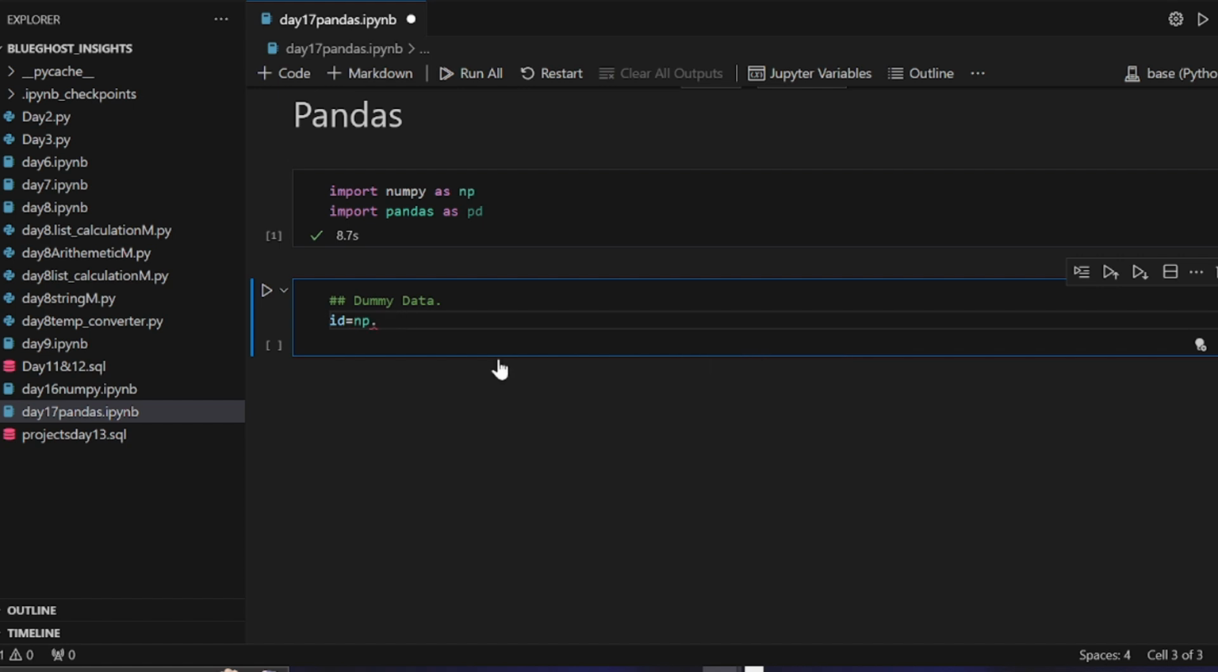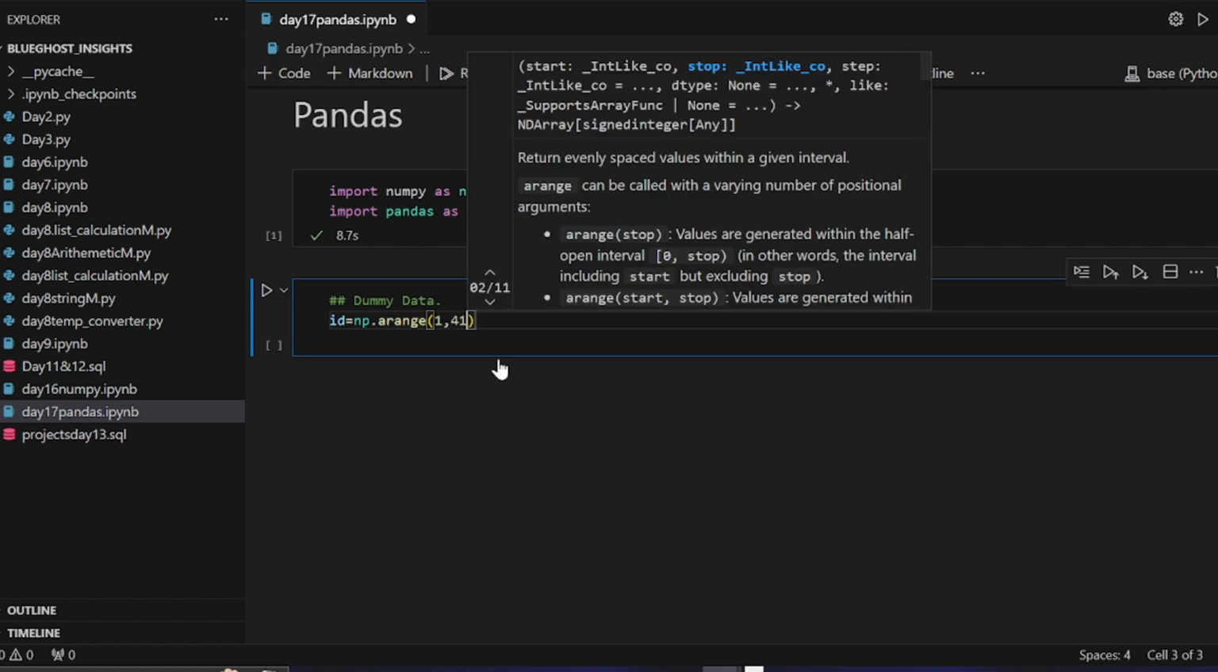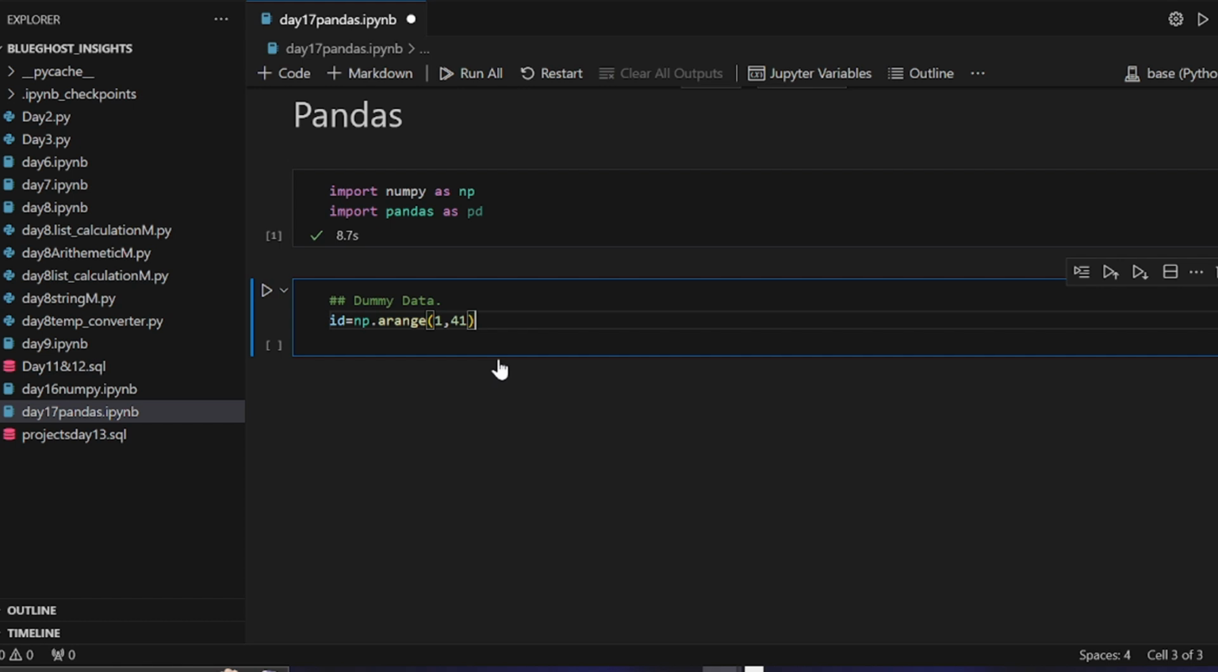Okay, np.arange. So np.arange, how many indexes do I need? I want from 1 to 40. So in the index, I want it to arrange from 1 to 40. So you have to add 41 for 40 to be inclusive.